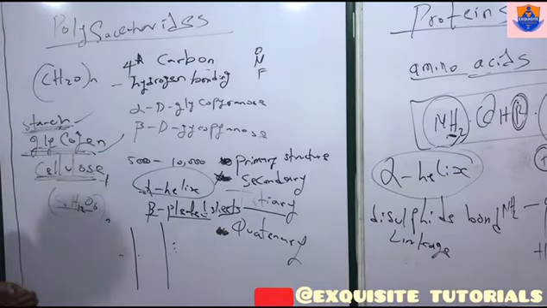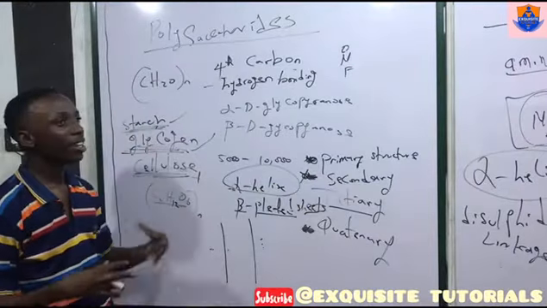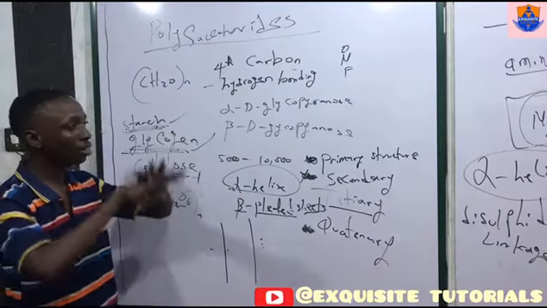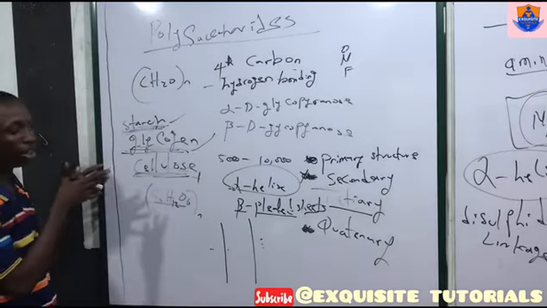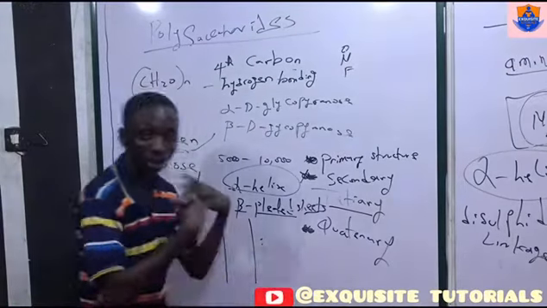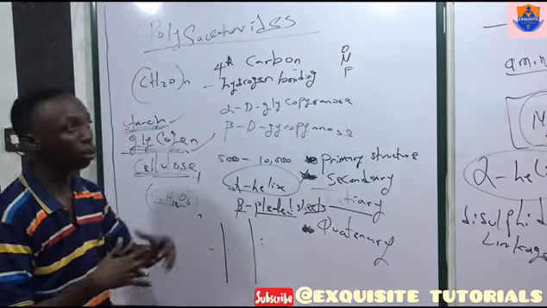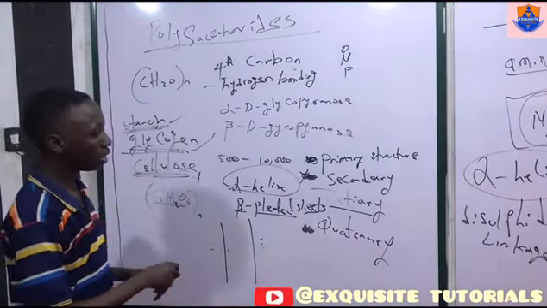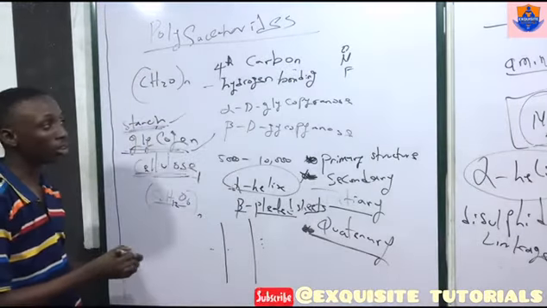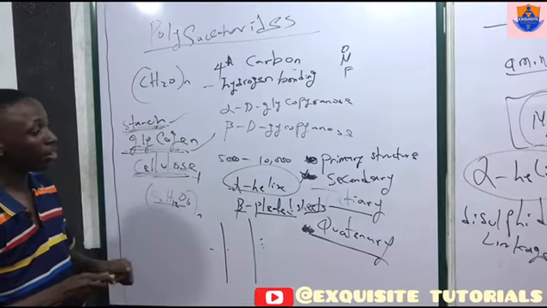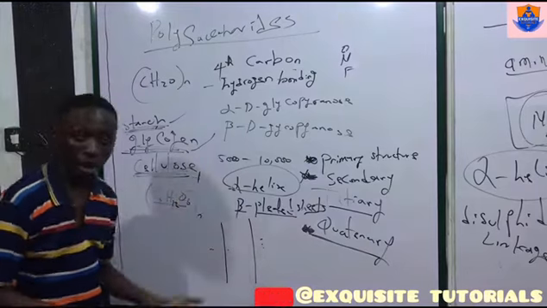Now, next is the quaternary structure. The quaternary structure is like an aggregation of secondary proteins. They are very large components, very large aggregations. Just imagine you are dealing with polysaccharides now. The quaternary structures are large aggregates of these amino acids to form the protein. So basically, we have the primary structure, the secondary structure, the tertiary structure, and the quaternary structure of proteins.